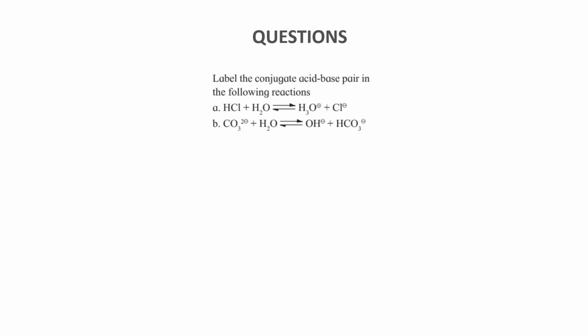The first question is, label the conjugate acid-base pair in the following reaction. These conjugate acid-base pairs are according to the Lowry-Bronsted concept. So you have to label the conjugate acid-base pair. The second question is, why is KCl solution neutral to the litmus paper or the litmus solution? Why is KCl solution neutral? You have to write the answer for it.